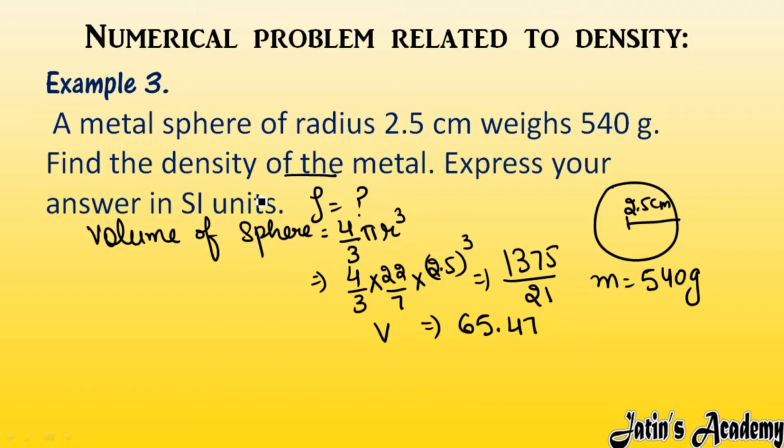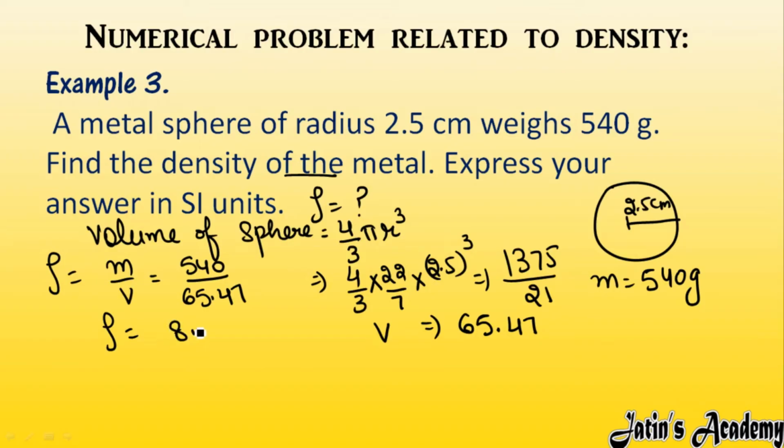But here you have to calculate density in SI unit. Firstly, I will convert like this only, gram per centimeter cube. Afterwards, I will multiply it with 1000. Fine. So see carefully, density we know, mass over volume. So what is the mass? Mass we are given with 540 gram over volume 65.47. Now here your math works. You have to divide 540 with 65.47. So what you will get? You will get density as 8.24 gram per centimeter cube.